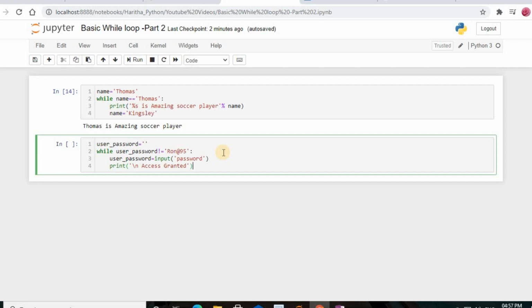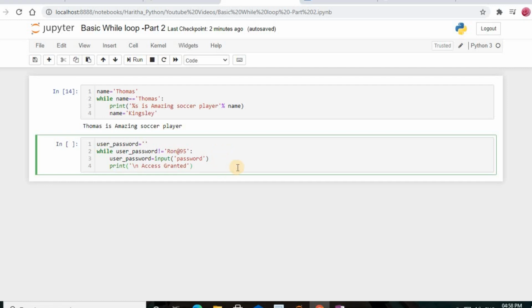This means that if the user enters an incorrect password, the condition will evaluate to true, in which case the user will be asked to enter the password one more time. However, if the user enters the correct password, the condition evaluates to false, and it comes out of the while loop, and the message in the print statement will be printed out. This is one practical while loop case.